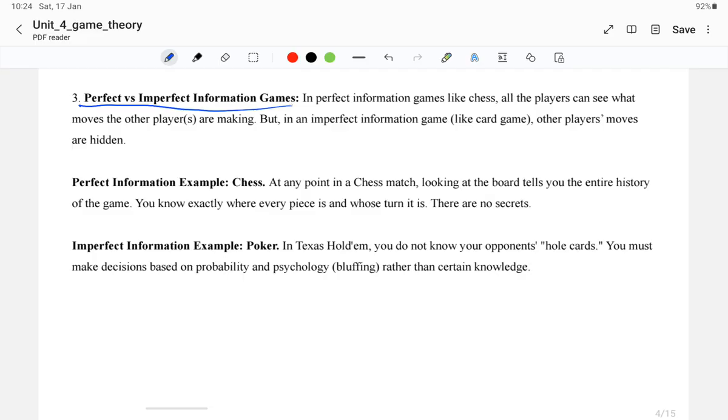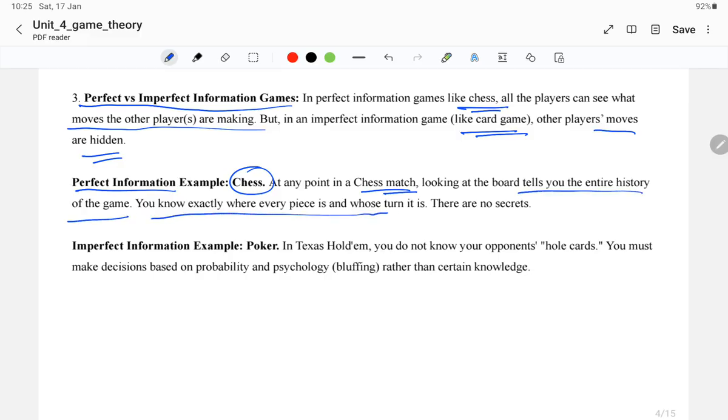Next, the third category is perfect versus imperfect information games. In perfect information games, like chess, all players can see what moves the other players are making. In imperfect information games, like card games, other players' moves are hidden. The perfect information example is chess. At any point in a chess match, looking at the board tells you the entire history of the game. You know exactly where every piece is and whose turn it is. There are no secrets, and you can observe everything. That's what is called a perfect information game.